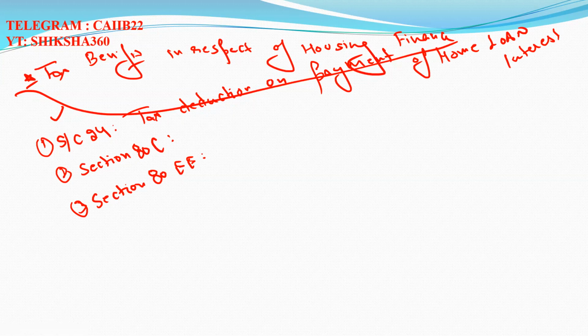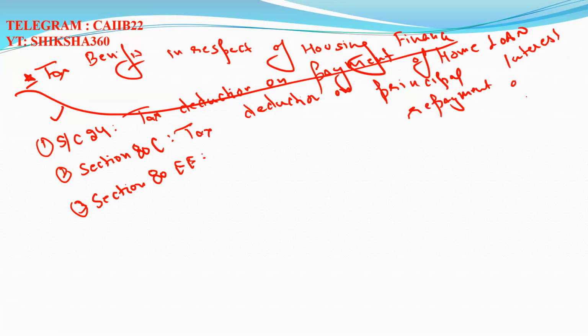Next one, that is section 80C. Section 80C, what does it tell? Tax deduction on principal repayment. Clear? Tax deduction on principal repayment of a housing loan. Okay. Section 24, what does it tell? The tax deduction on payment of home loan interest. Section 80C, tax deduction on principal repayment of housing loan.